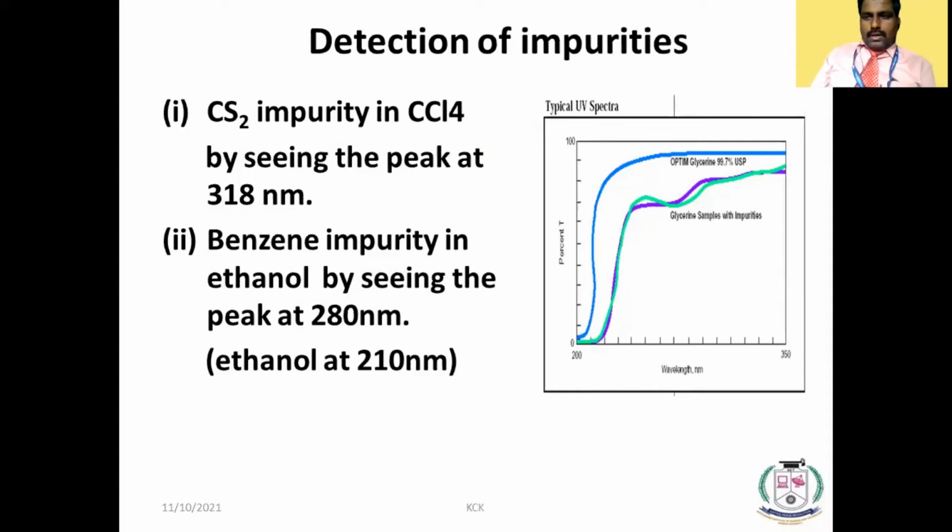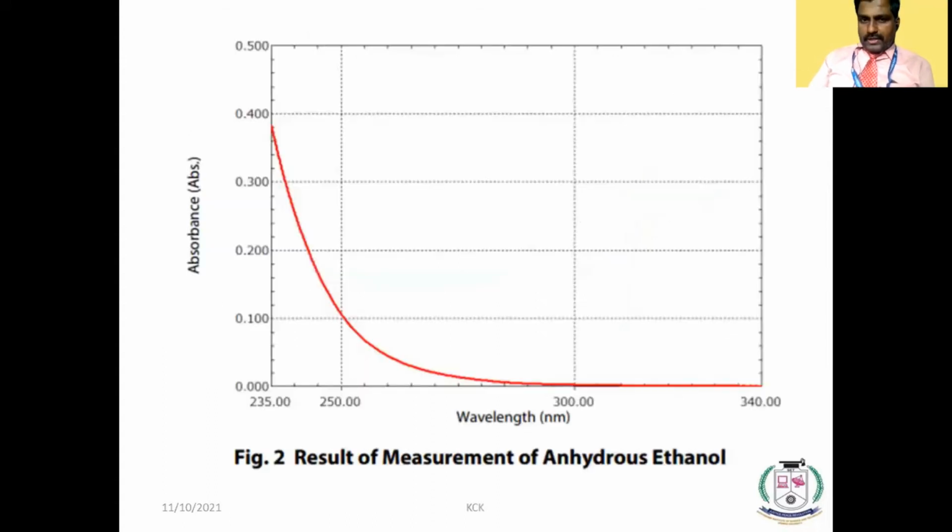Okay, we are seeing the amount of carbon disulfide in CCl4 and benzene in ethanol. Okay, so we are detecting the impurity. That means we are even indirectly seeing the purity of the solvents or organic compounds. This is one more advantage of UV visible spectroscopy.